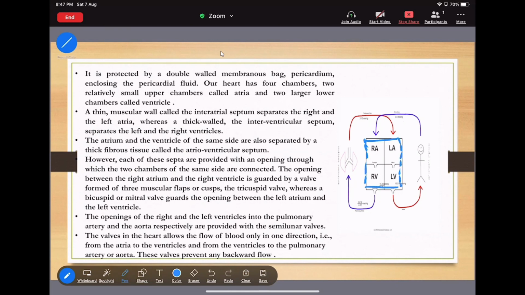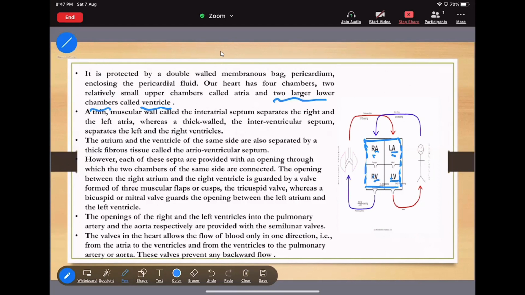Now I am saying that the heart has 4 chambers. 1, 2, 3, 4. Got it? Now 2 relatively small upper chambers. These are the upper chambers. That is called the A for what? Atria. Now 2 are the larger lower chambers. They are called ventricles. Now this one is the ventricle.